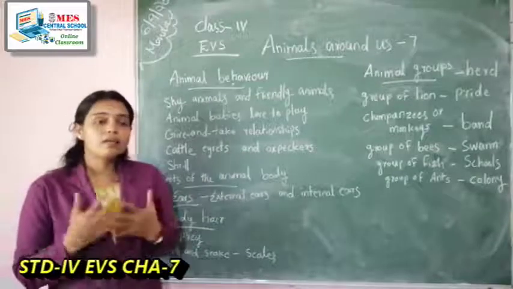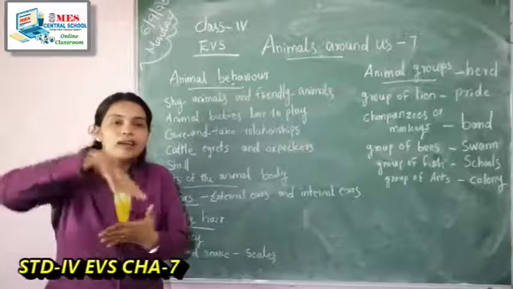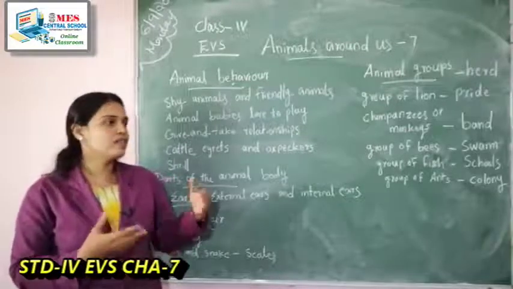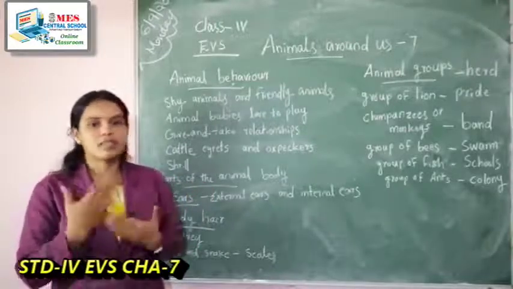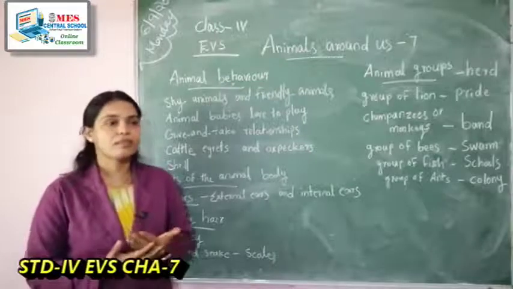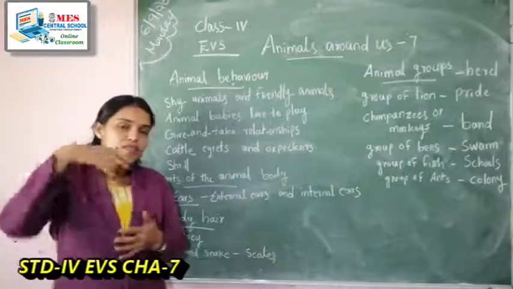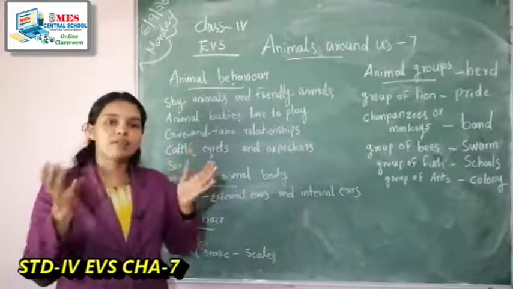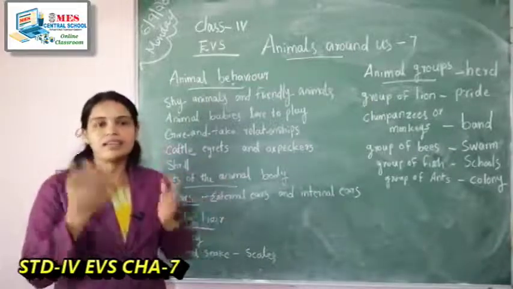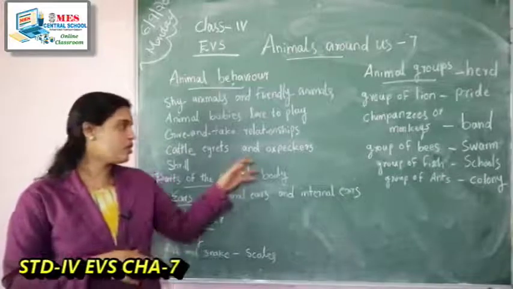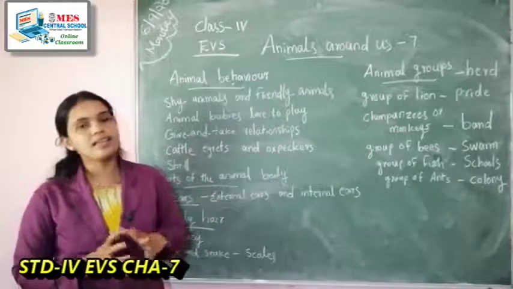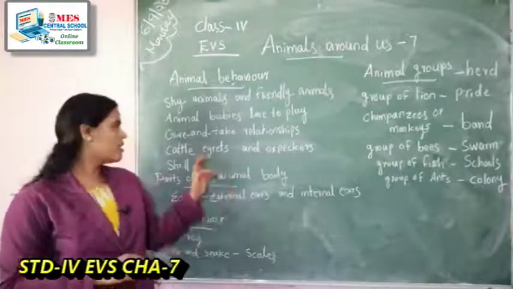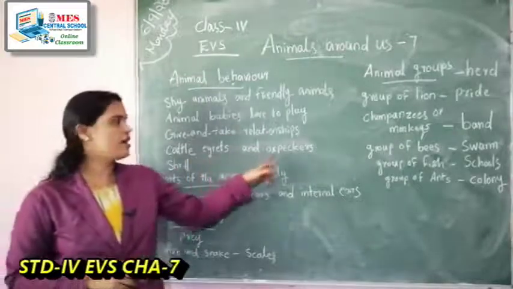Then sometimes some birds ride on the back of some animals, for example oxen and giraffe, moving along with those animals. Such birds we can call oxpeckers. So two types of birds: cattle egrets and oxpeckers.